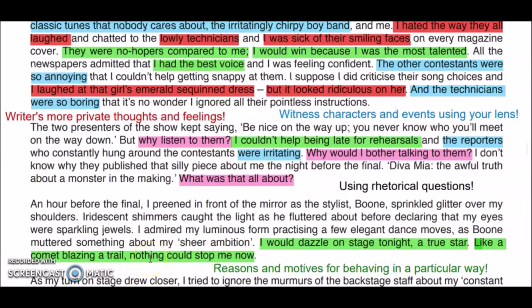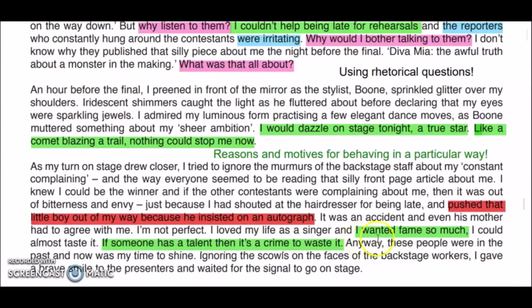So you can say that she's a narcissist, that she is self-praising and she can't see anybody else there. She feels that she's the best, she's the only one who should be praised. Then she says, "I wanted fame so much." It means she's being true to herself right now. She is telling what she wants from the people, that she wanted fame. She wanted to be popular.